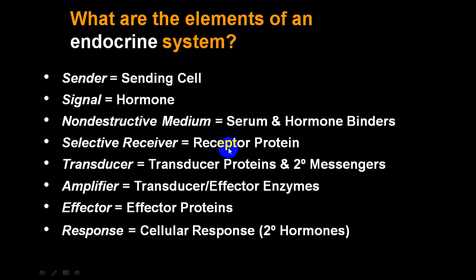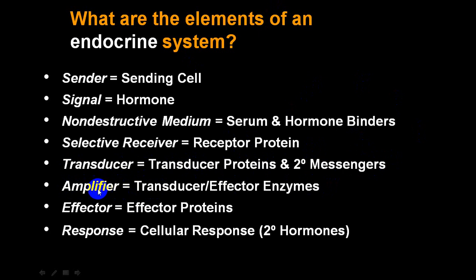And over that receptor protein, there are what we call receptors. These receptors are nothing else but receptor protein, which will produce a transducer. These transducers are transducer proteins, or they are called secondary messengers. Those secondary messengers will either amplify or inhibit.